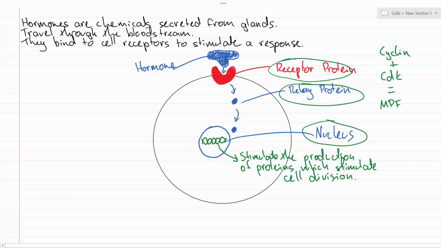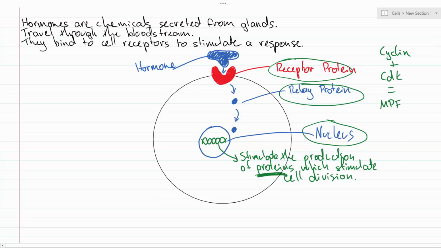So something like cyclin might be the particular protein which is going to be starting to be produced in larger numbers, because then it will be able to bind with cyclin-dependent kinase to make mitosis promoting factor, and then what we're going to see is cell division start to occur, and we might get that growth that the particular hormone was trying to tell our body to begin.